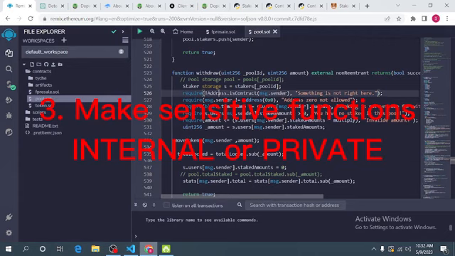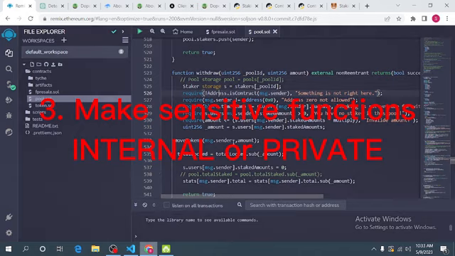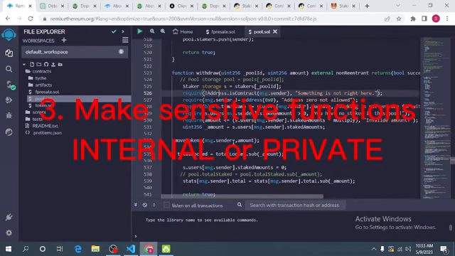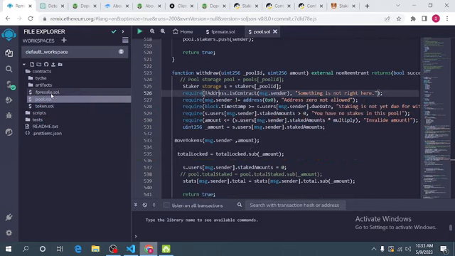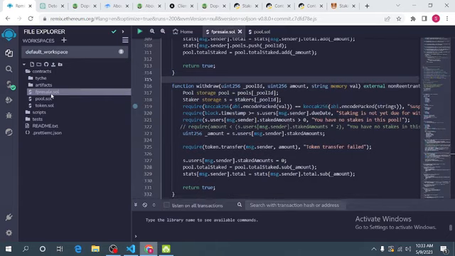Now, the third step is to make sure that for any function that transfers tokens from your smart contract, the function is private. I will explain that. Let's go back to our previous contract, which is this one.